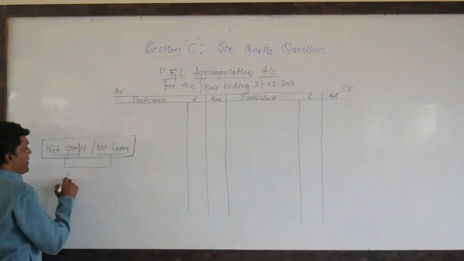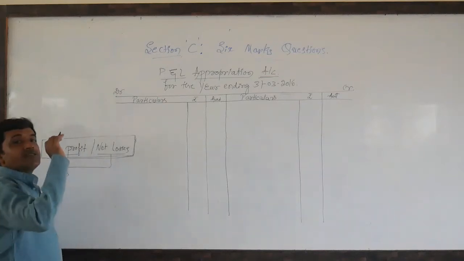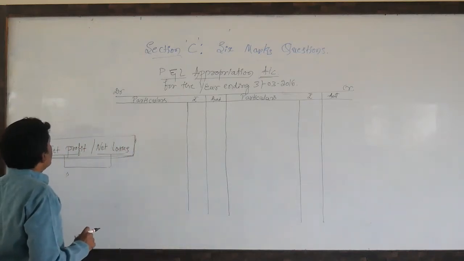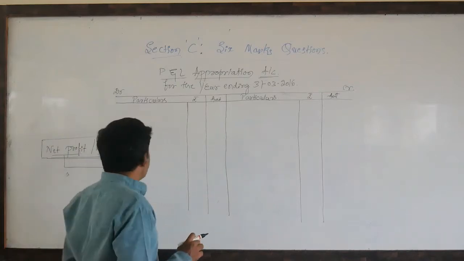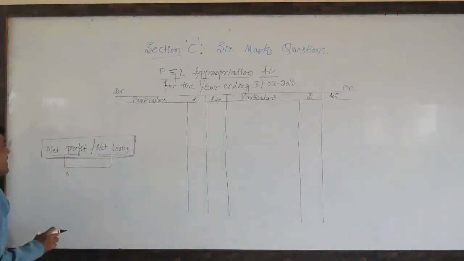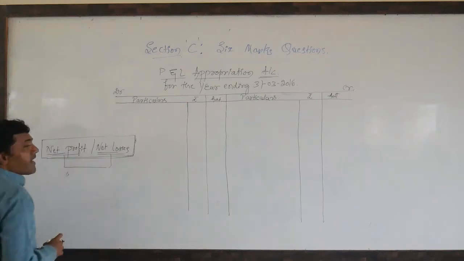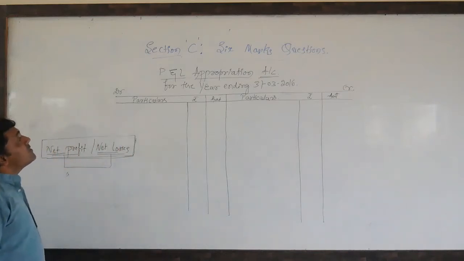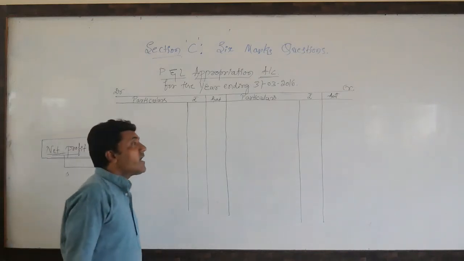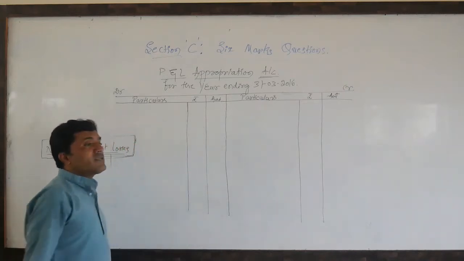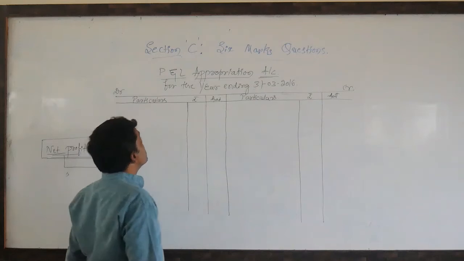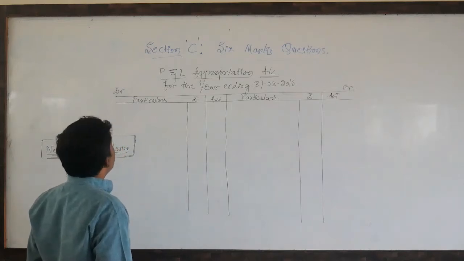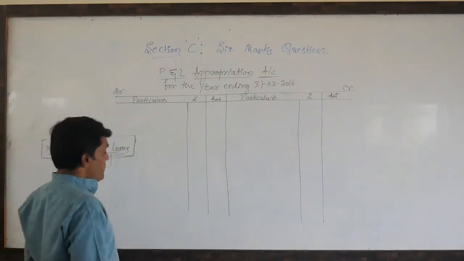One is interest on capital, interest on drawings, salary to partner, commission to partner, and interest on loan from a partner. All these further adjustments are to be made to net profit. Then only we can get the appropriated profit or loss. That appropriated profit or loss is to be distributed among the partners in their agreed ratio. Here in this problem, the agreed ratio is 3:2. So we need to distribute this appropriated profit to these partners. So now I am solving this problem.